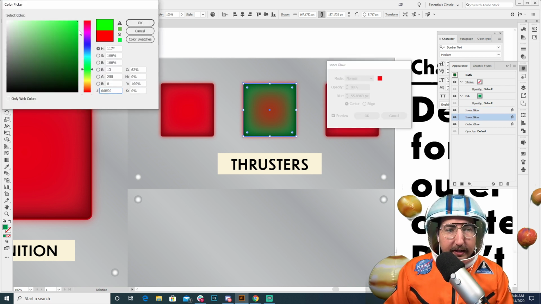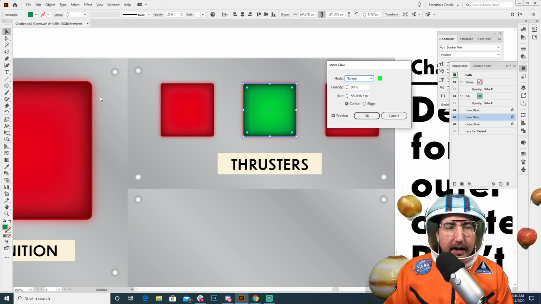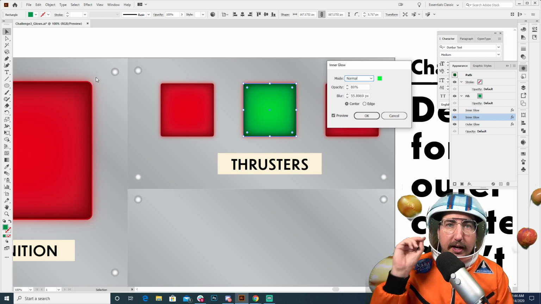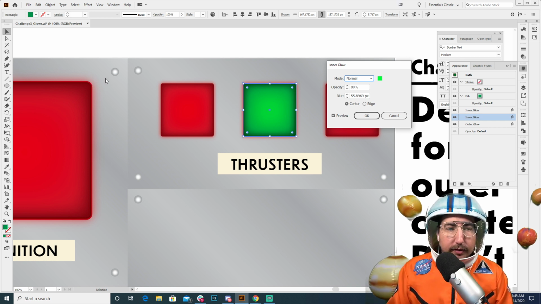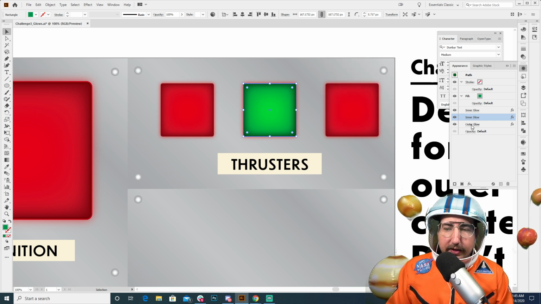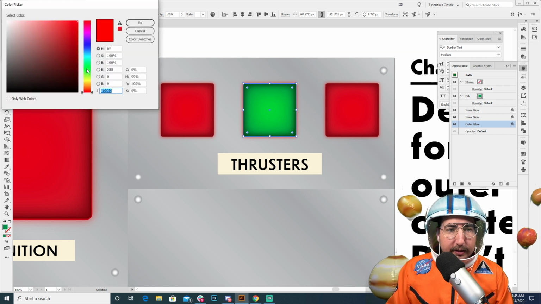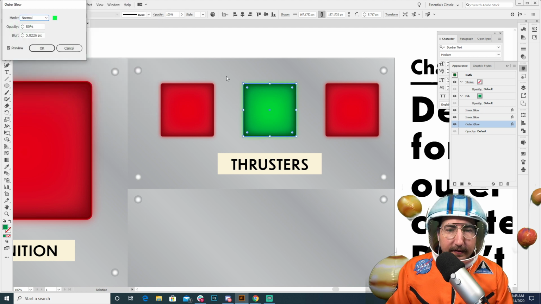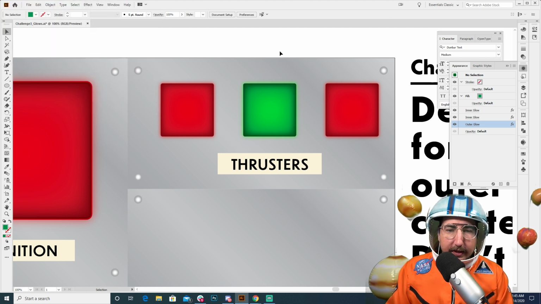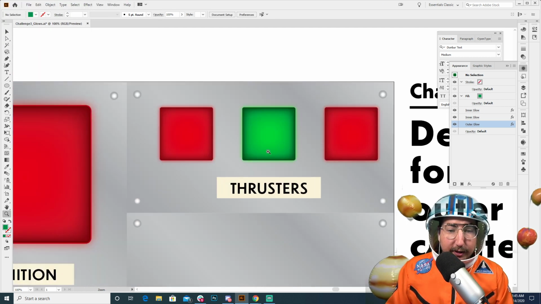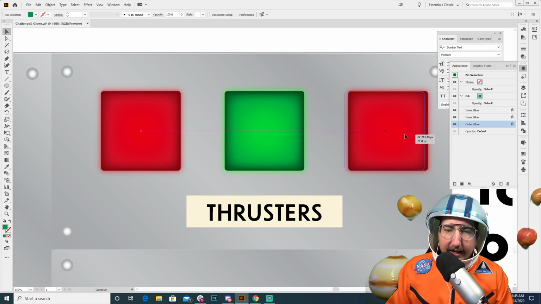And we are going to make this a bright lime green. How did you grab something that isn't the top layer? It is just a stroke, so you can actually grab through what that stroke is. You also could hit Command L, and it would lock it, and you could select what is below. And then again, with our outer glow, we're just going to change this to a bright green. Oops, there we go. So now we have our glowing green button. Let's actually put this one last.